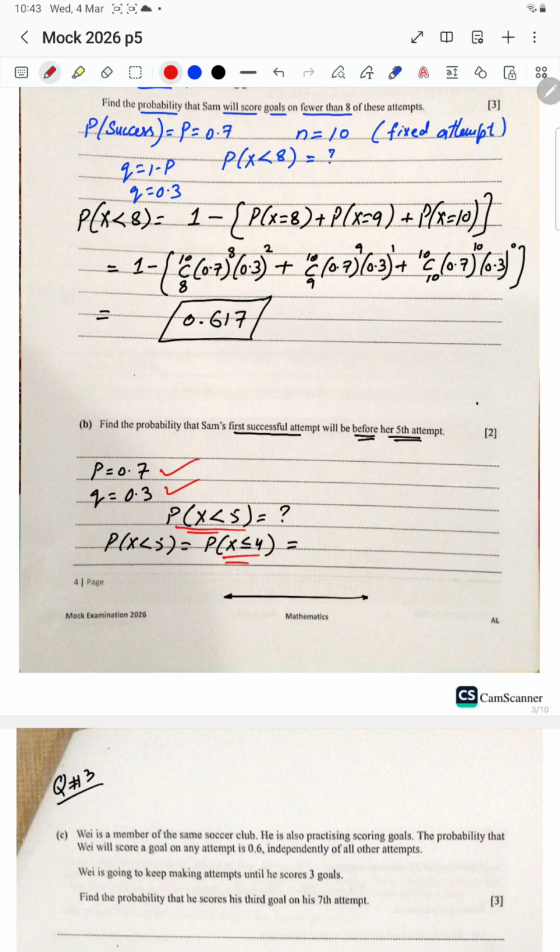So I can say it can be the probability of x less than or equal to 4. So I can write 1 minus q power 4. I will substitute the value here by applying this formula. 1 minus, instead of going on to the fifth and onward, unlimited attempts, I will finish my results with 1 minus q power 4. Q is 0.3, power 4. I will calculate it, and in the calculation I will get the answer 0.9919, or you can write it 0.992. That is your final answer for this case.